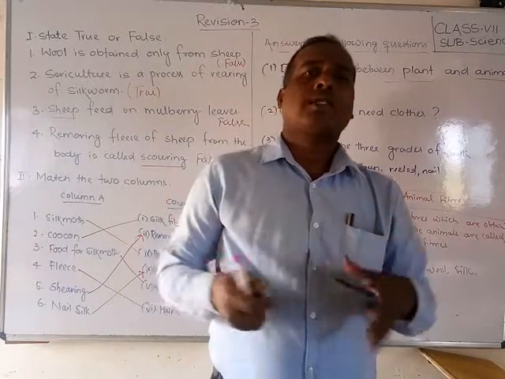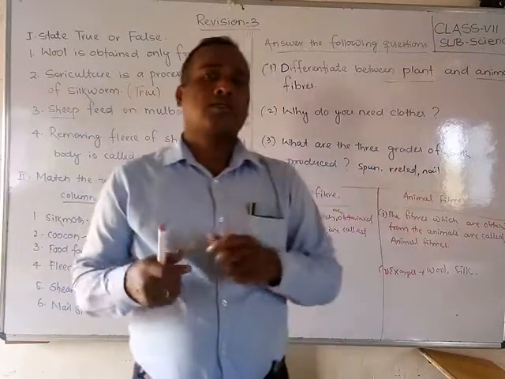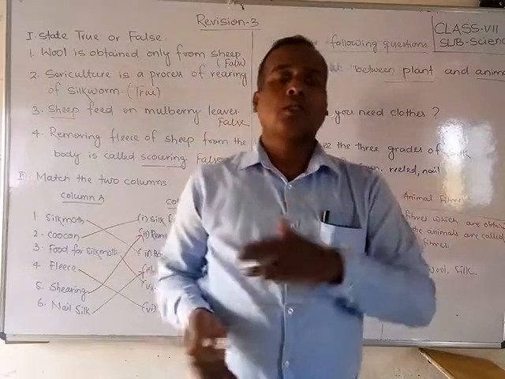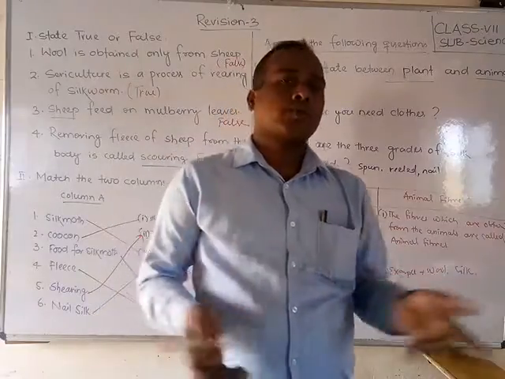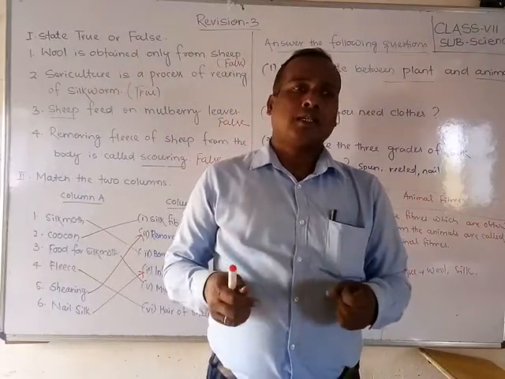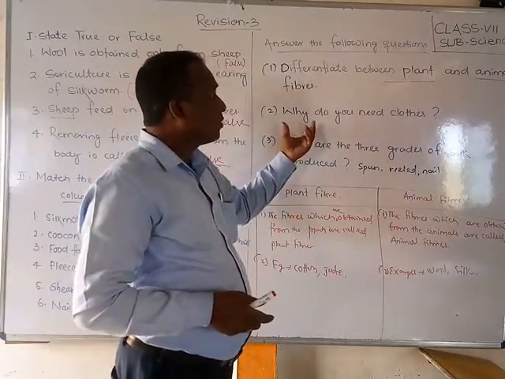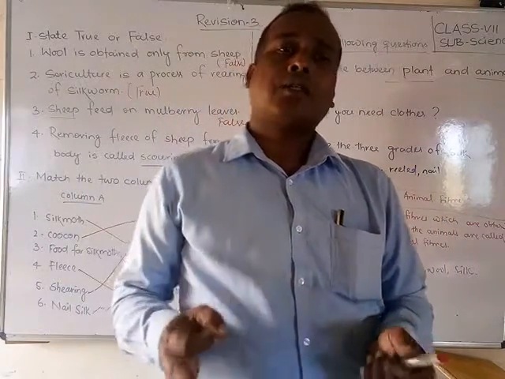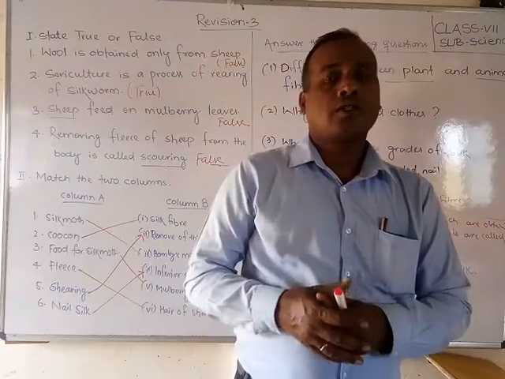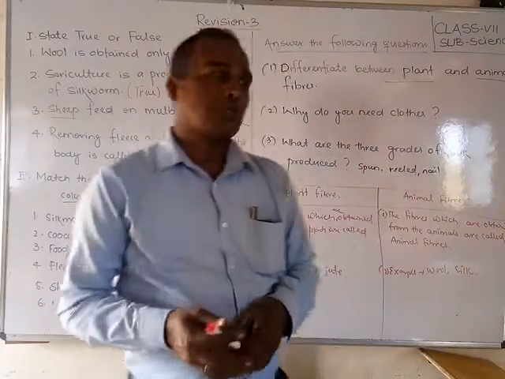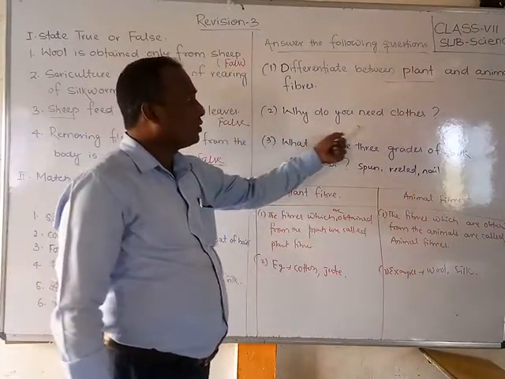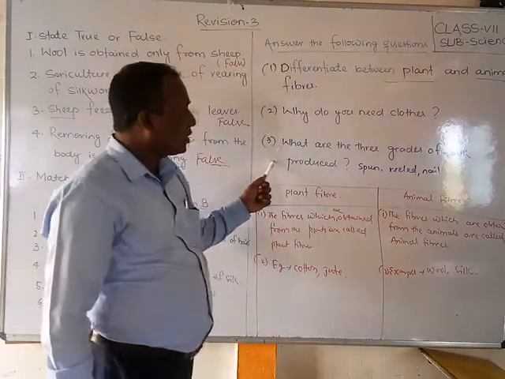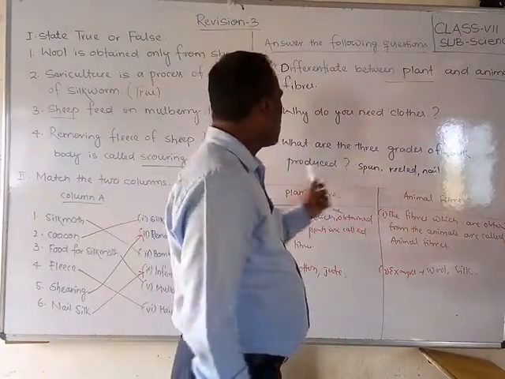So clothes help in different ways: protection from the cold, from the rain, and from insects, and they help with different climatic conditions. According to that we wear different types of clothes. So that's why we use clothes. It is very essential.